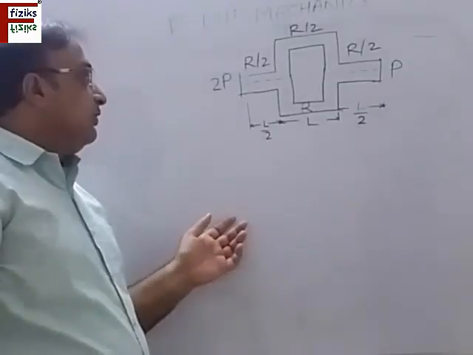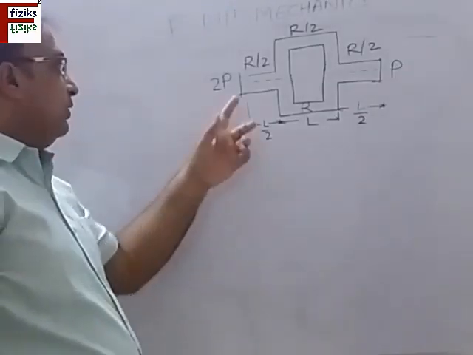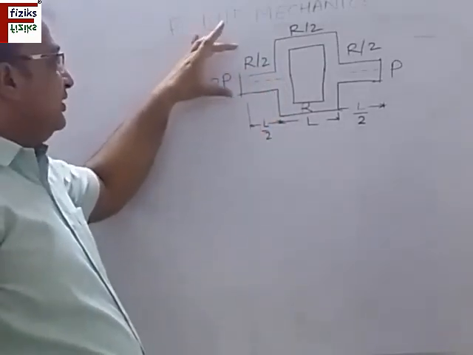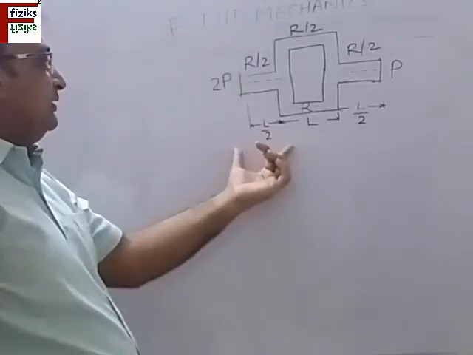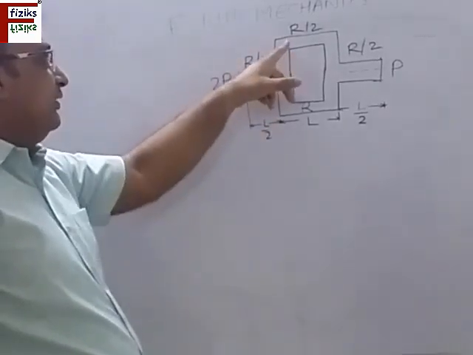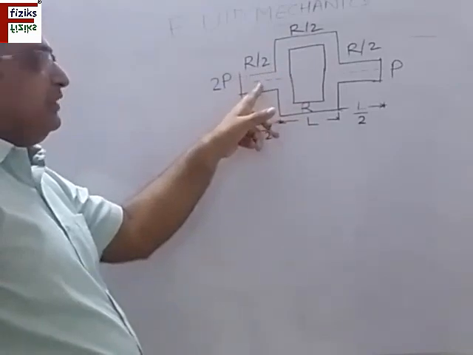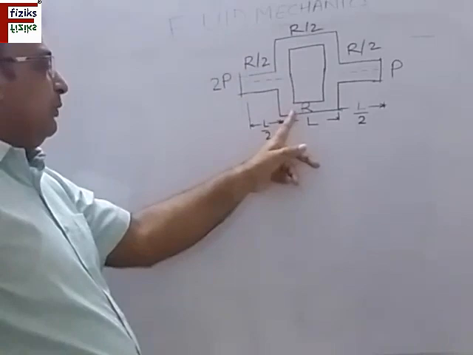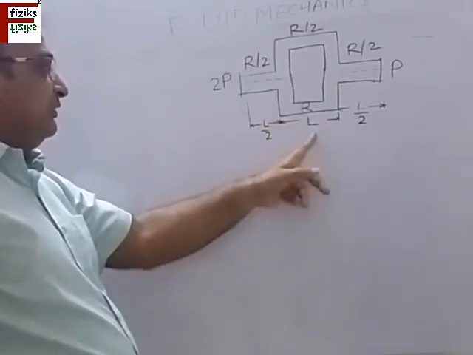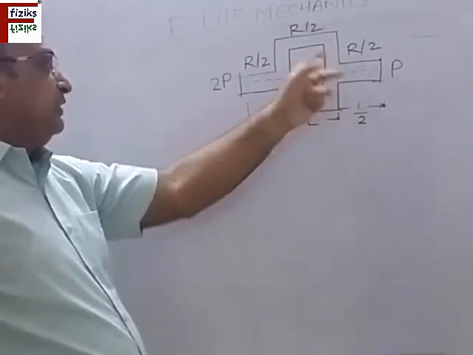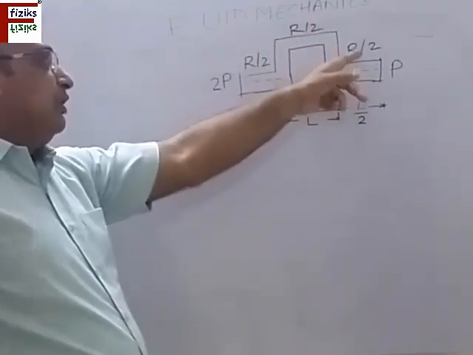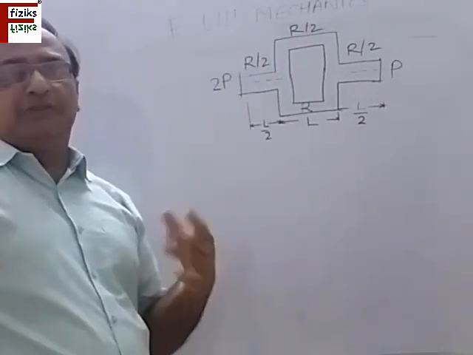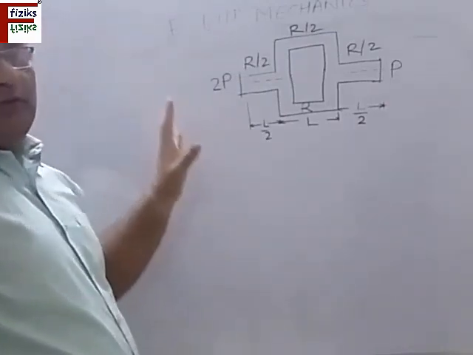So this is a question. We are having a composite pipe. This is one pipe. The pressure at this end is 2P. This is having a radius R by 2, length is L by 2. And we have these two pipes connected in parallel with this pipe. This pipe is having radius R by 2, length is L. The lower pipe is radius R, length is L. And another pipe connected in series to all these three, radius R by 2, length L by 2. So we have to find what are their flow resistances and the total flow resistance.